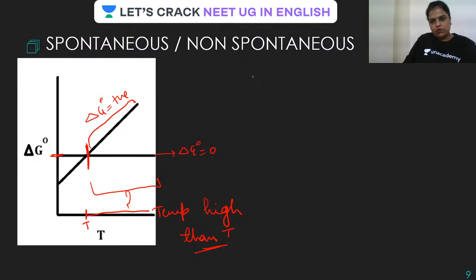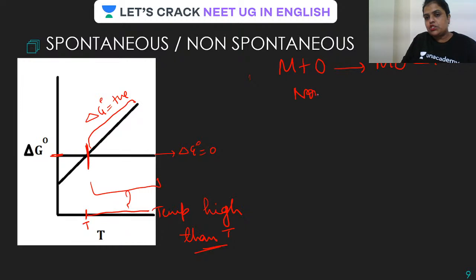Let's talk about that same reaction. So, M plus O is forming MO, but what is delta G? Just look at the graph. From this side, if we are talking about oxidation of M, delta G is positive. If it is positive, what does that mean, guys? This should be non-spontaneous. That means not feasible.